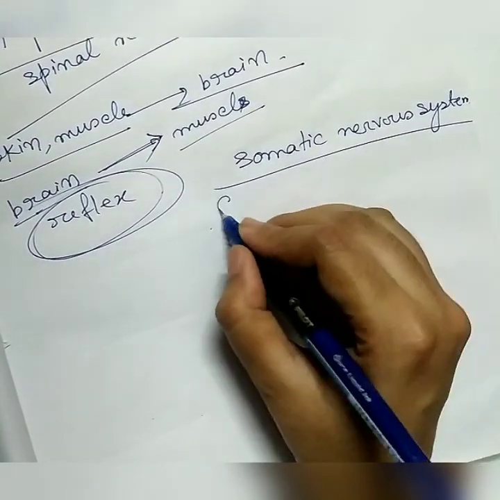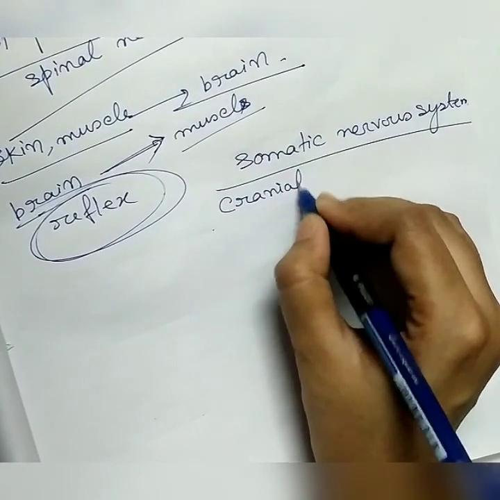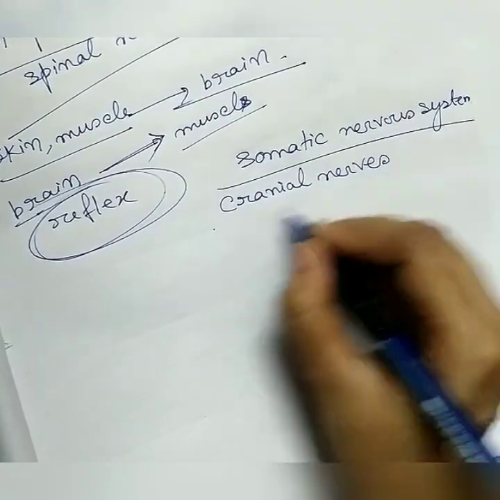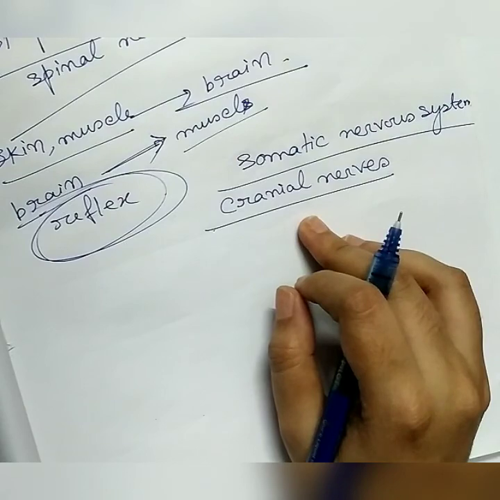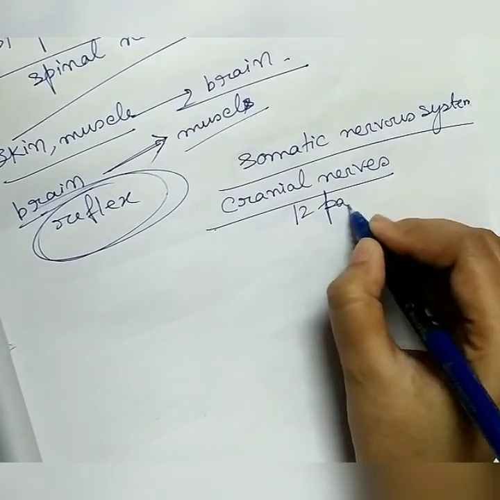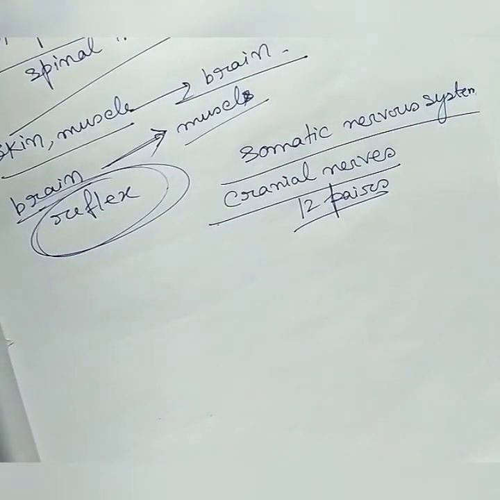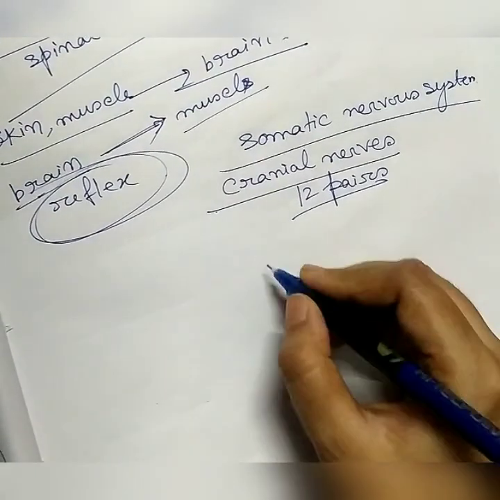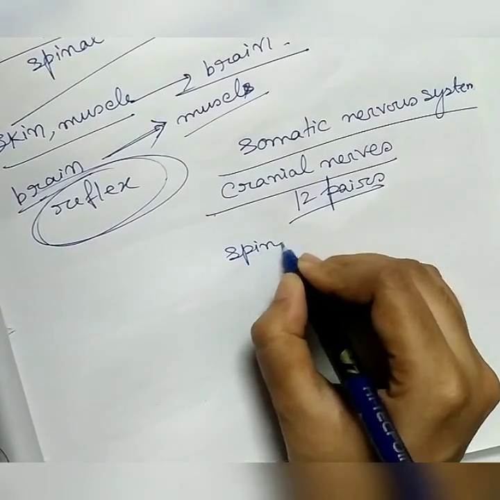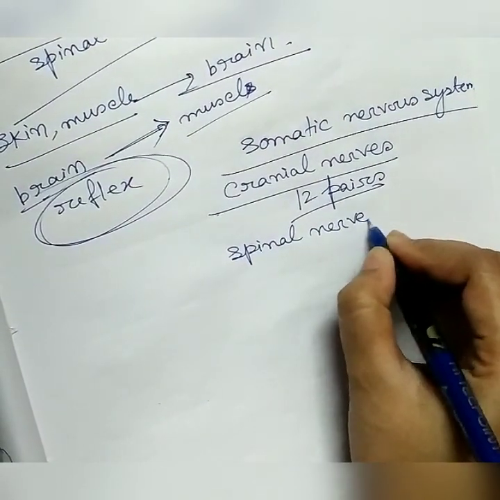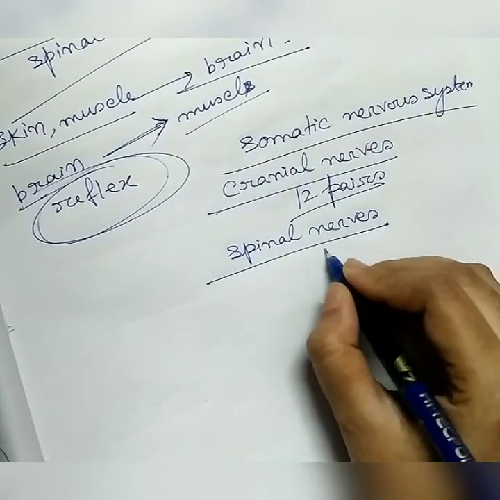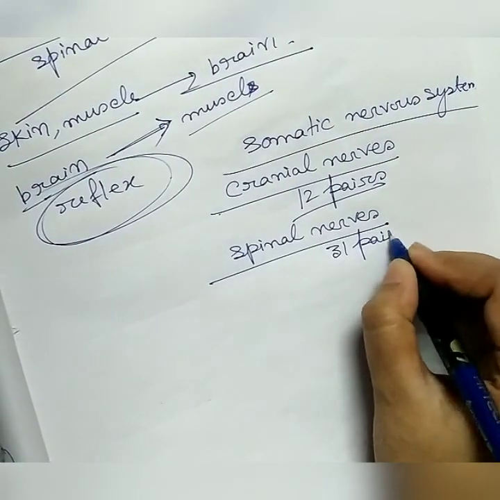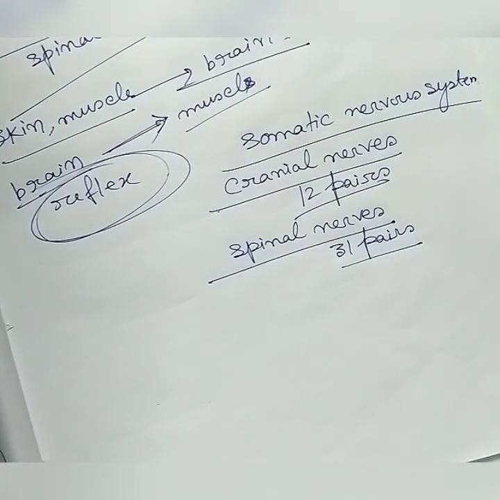The somatic nervous system consists of cranial nerves. Cranial nerves are 12 pairs and they emerge from the brain. And another one is the spinal nerve. As I told you, spinal nerves are 31 pairs and they emerge from the spinal cord.